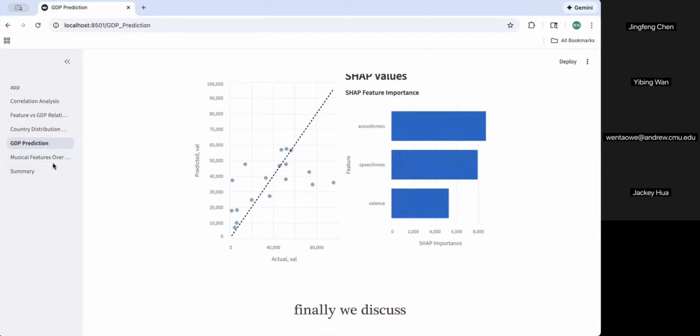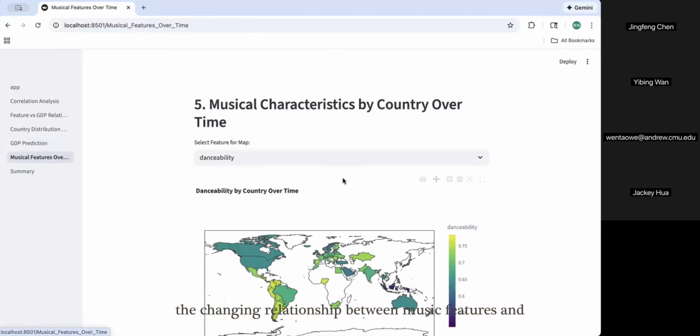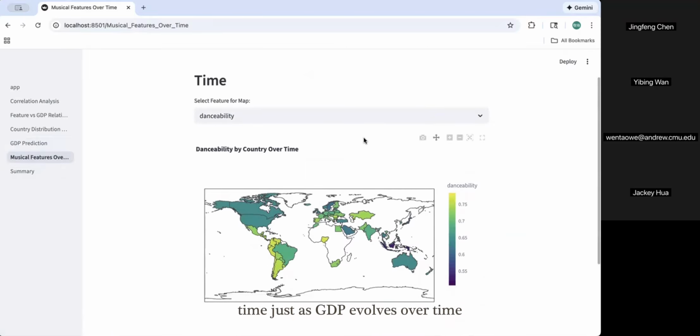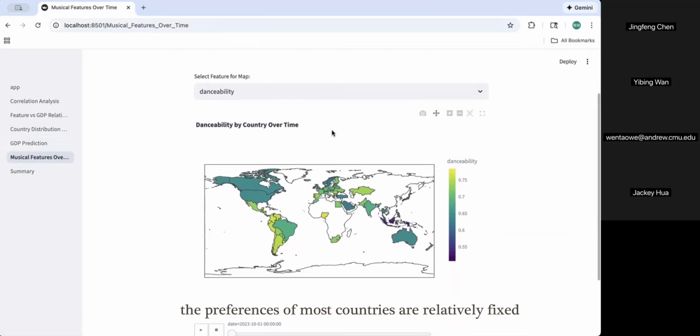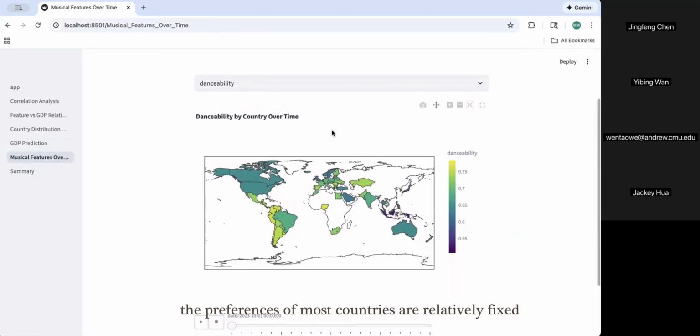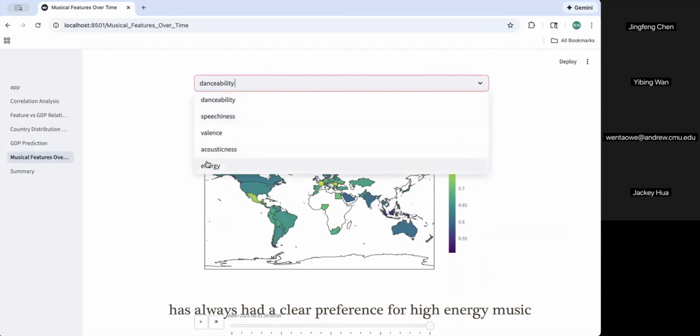Finally, we discuss the changing relationship between music features and time. Just as GDP evolves over time, so do countries' musical preferences. In general, the preferences of most countries are relatively fixed, although the values of each feature fluctuate from time to time. Brazil, for example, has always had a clear preference for high-energy music.